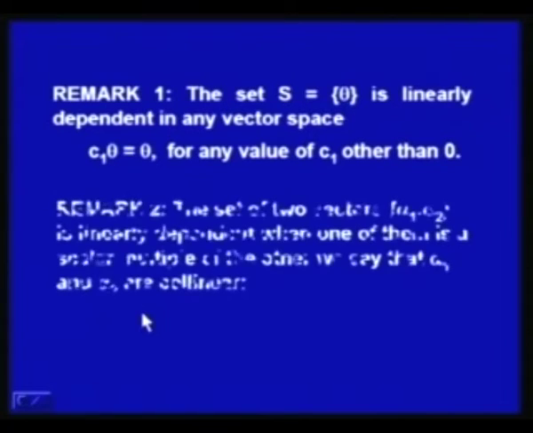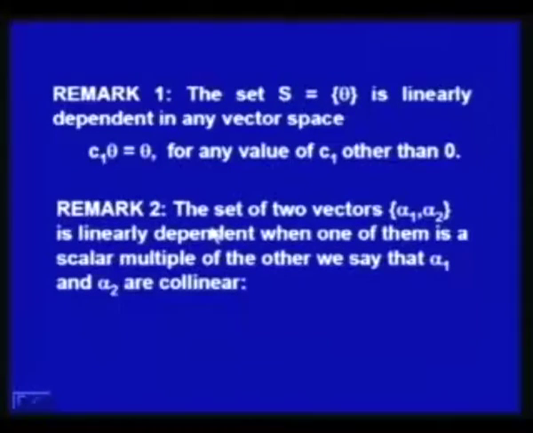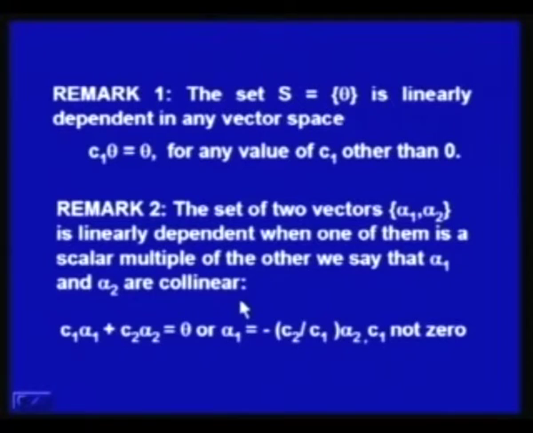So, the non-trivial solution for this equation exists, and that is why this set is always linearly dependent. In another remark, if the set of 2 vectors alpha 1 and alpha 2 is linearly dependent, then one of them is a scalar multiple of the other, and we say that alpha 1 and alpha 2 are collinear. This is proved here.